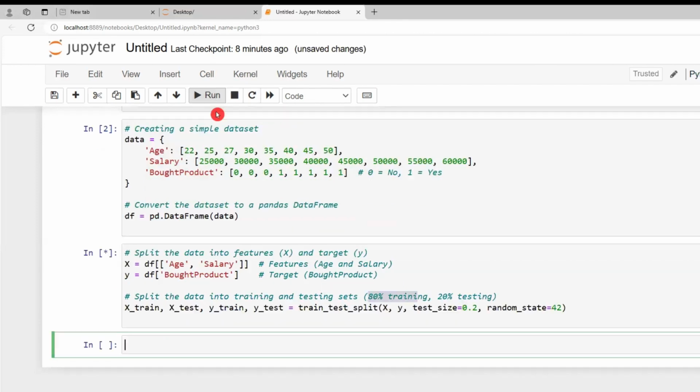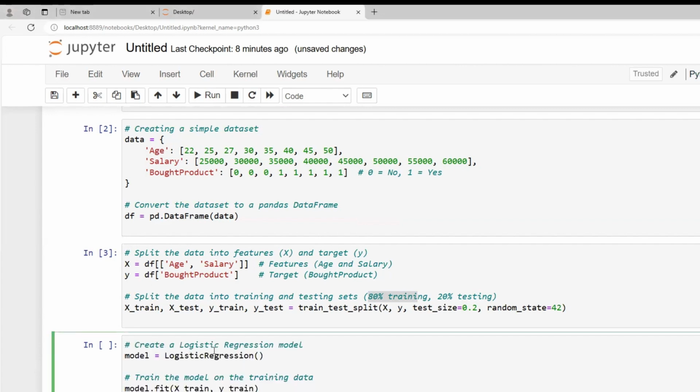If I execute this, you can see it is successfully executed. Here, 80% of the data will be used to train the model and 20% will be used to test. Now, training the model. We will use a logistic regression model for this classification task. It is the simplest and most effective algorithm for binary classification, like yes and no kind of problems.